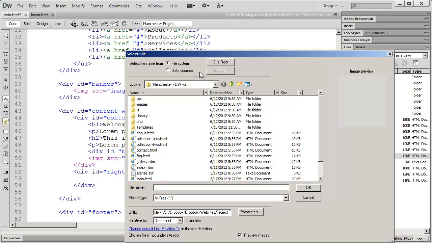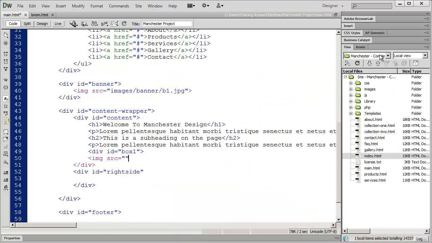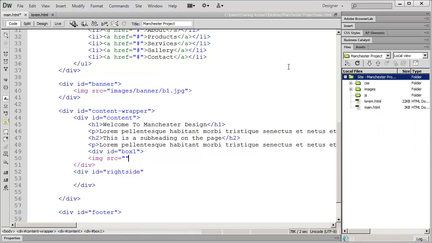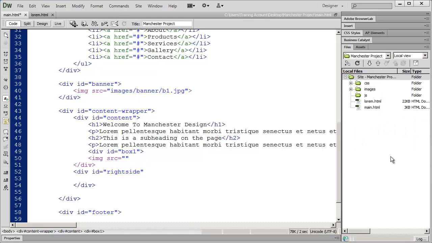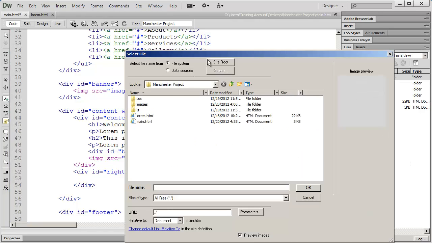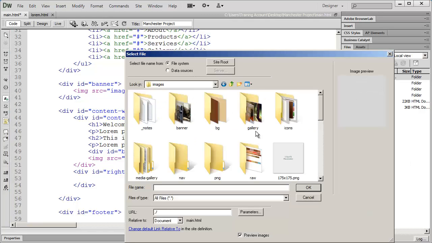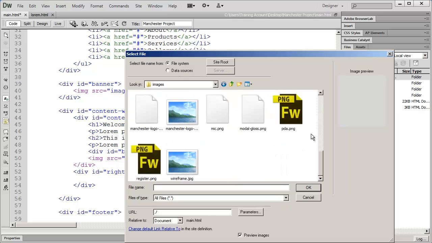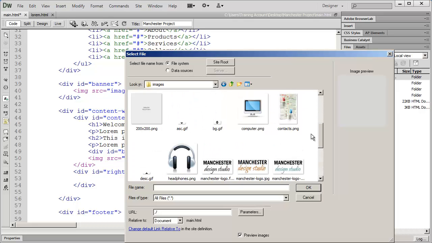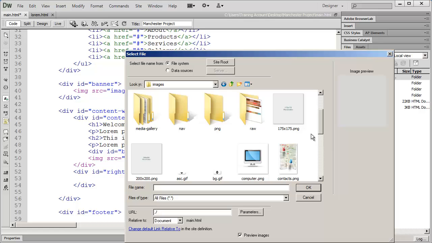Whoops, I made a mistake here. Don't worry about that. Let me go ahead and start over. I typed in img src, and then I'm going to use the browse option. I'm going to go into my images folder, and you should be able to find where I placed those images.